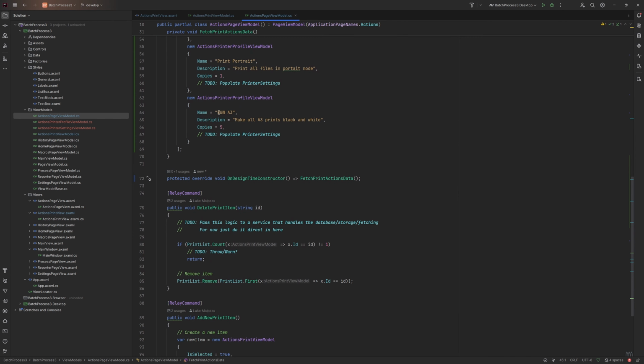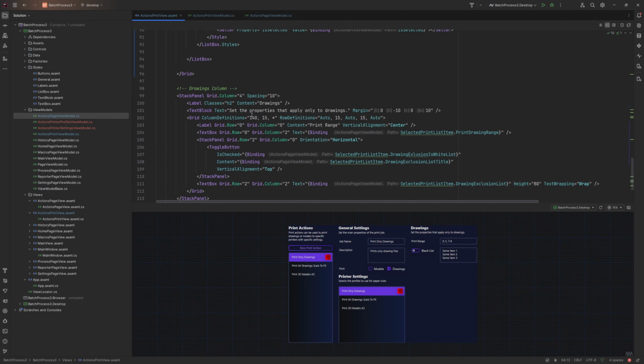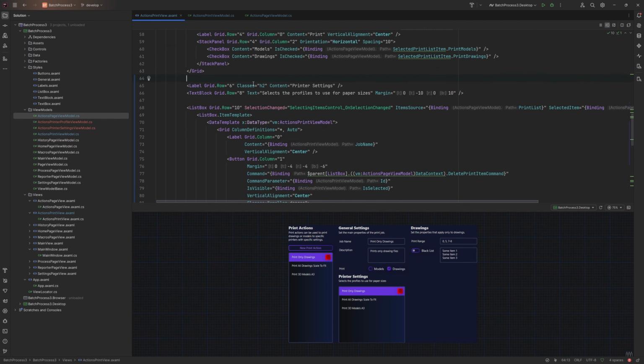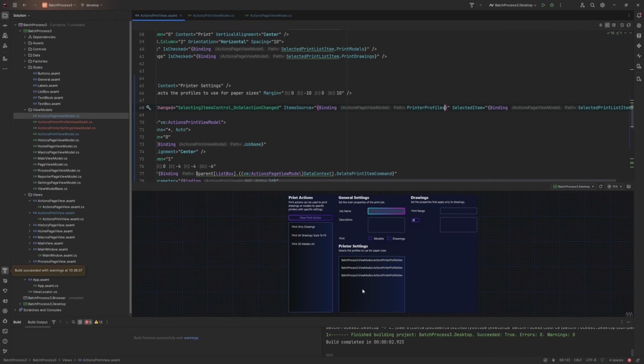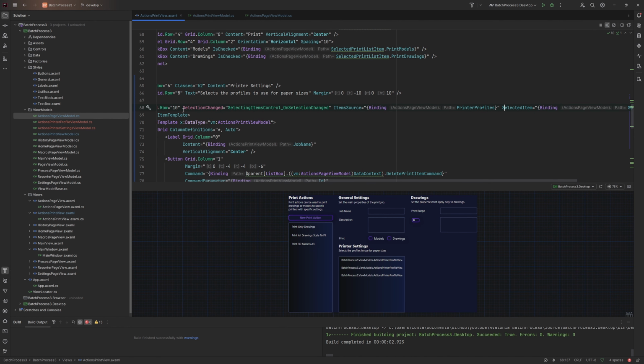So we've got the printer profiles section. We went back to here. We already have a list view, and it's this one here. And then instead of print list now, we can have the printer profiles. Now we compile. This might need a bit more first. There you go. So now it's got the printer profiles. The selected item we'll come to in a moment. Selection changed. We probably don't need to handle anything for now.